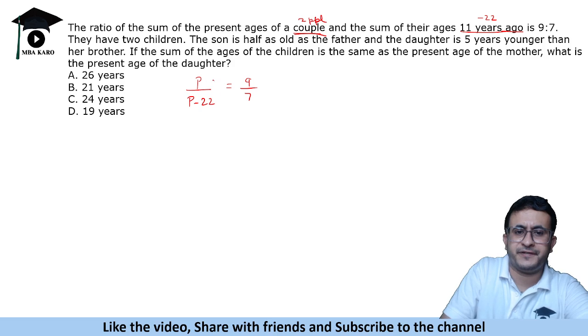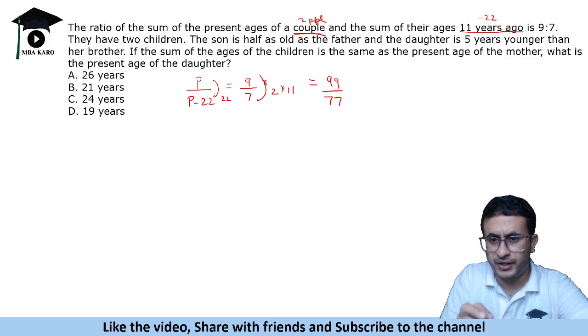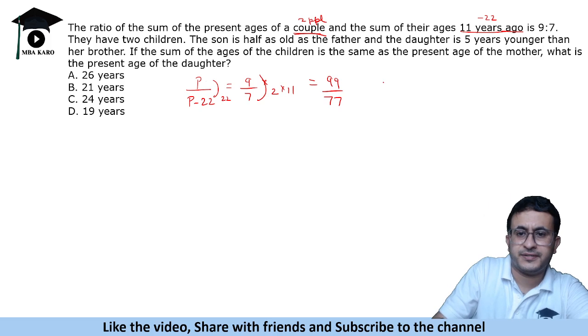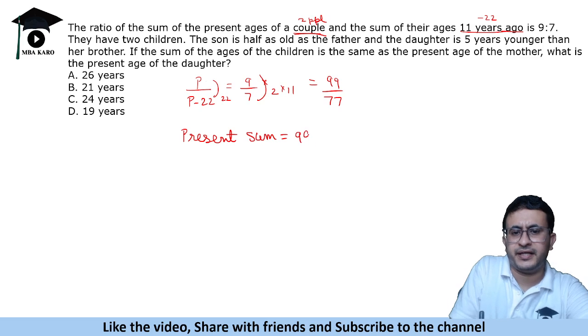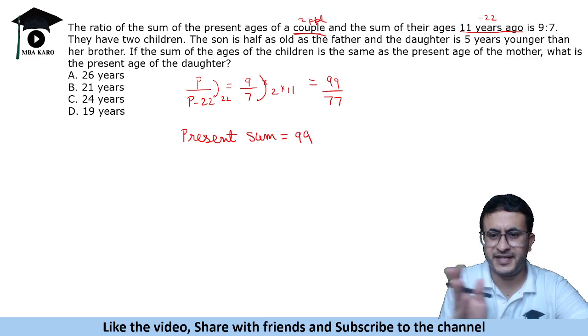Now if you have to make a difference of 22 multiplied by 11, this difference is of 2, this difference is of 22, multiply by 11, we will get 99 and 77. Okay, so we have the sum of ages, the present sum is 99. Now do not take the variables x and y.